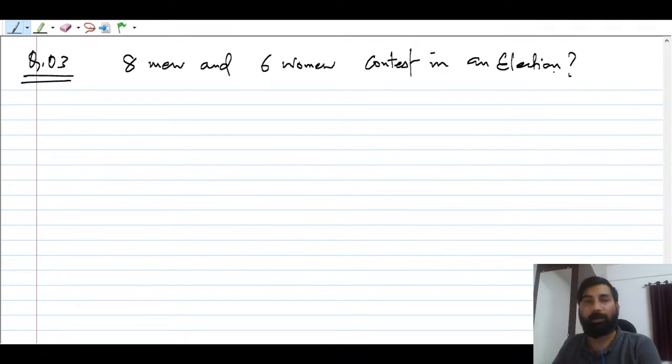Now the question is, in how many ways can the people choose a leader? हमें एक लीडर चूज करना है. We have to choose one leader. It is certain, right? One leader we have to choose.